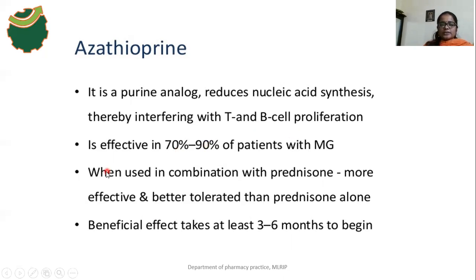It is very effective in 70 to 90% of patients with MG. When it is used in combination with prednisolone, it is more effective, and it is better tolerated than prednisolone alone. The beneficial effects take at least 3 to 6 months to begin. It takes more time to show the beneficial effect.